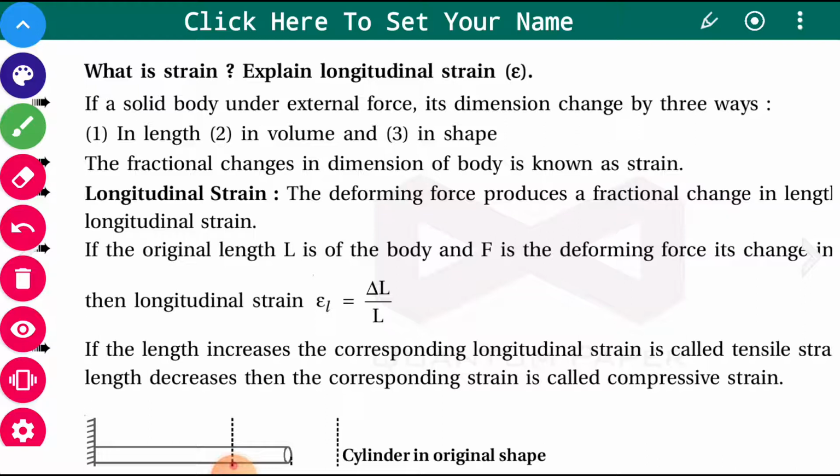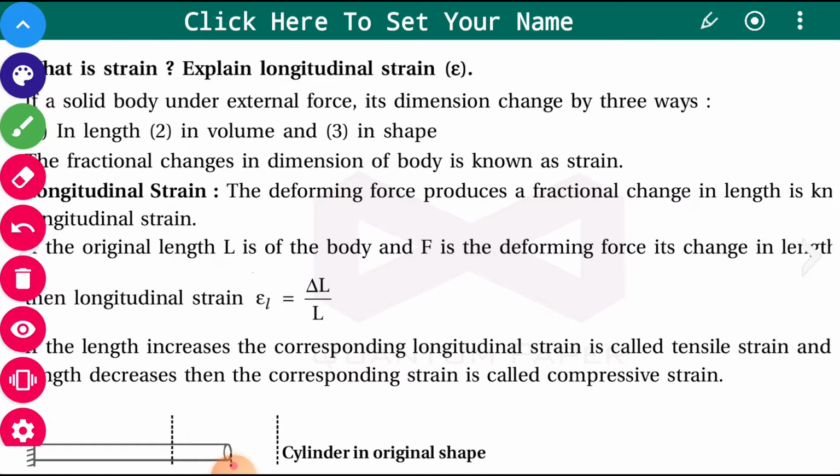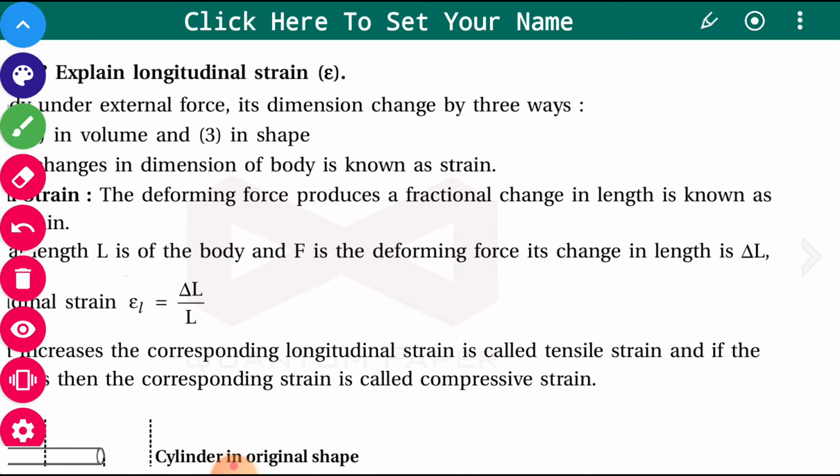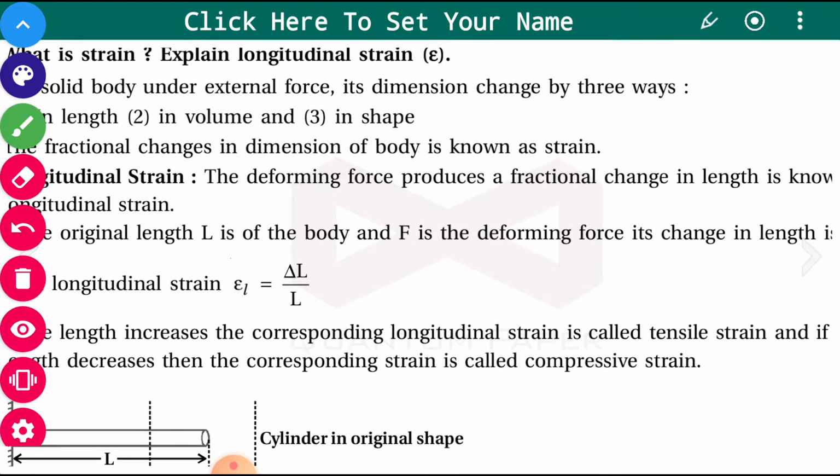The fractional change in the dimension of the body is known as strain. Now we talk about the longitudinal strain. The deforming force produces a fractional change in the length, which is known as longitudinal strain.